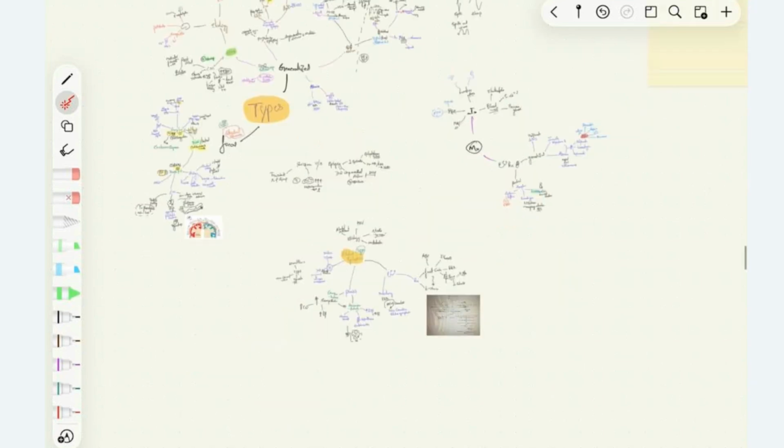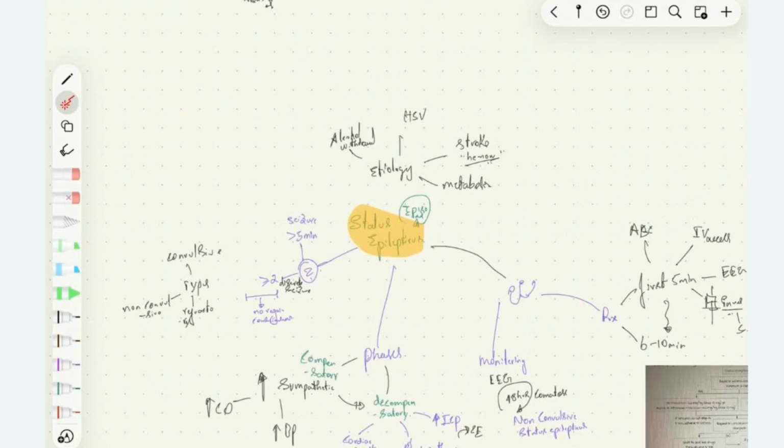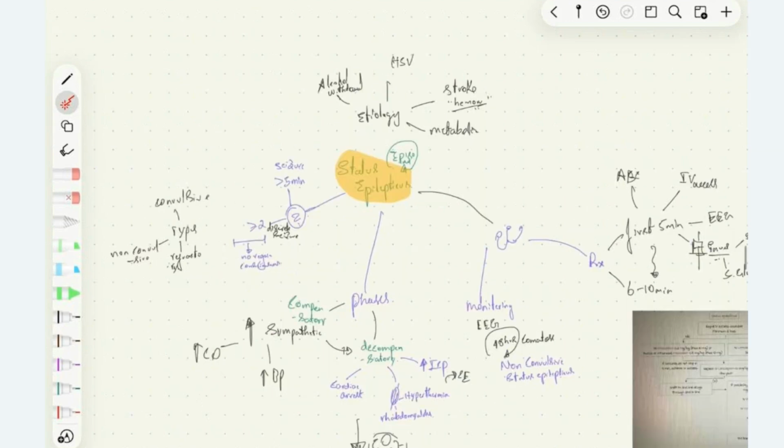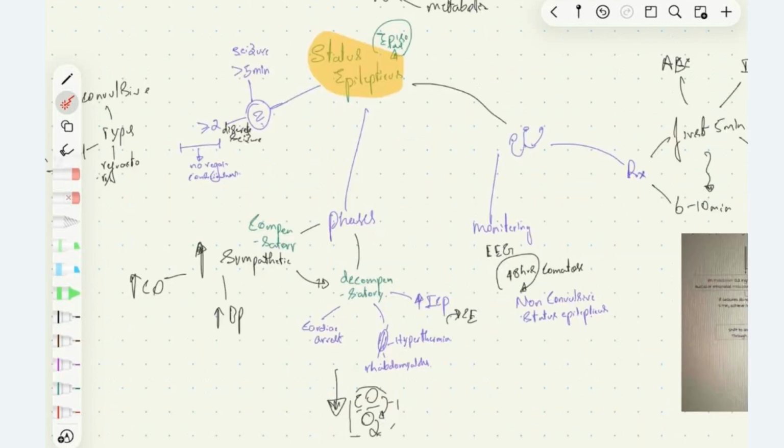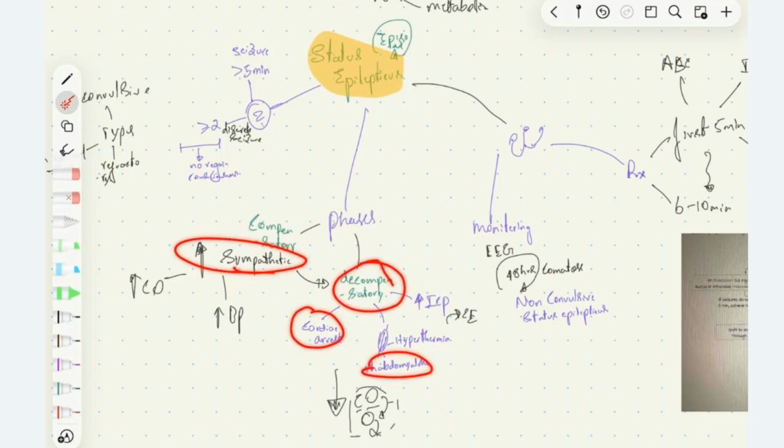Then we saw status epilepticus, where the patient has seizure activity lasting for more than 5 minutes, or if the patient has two or more discrete seizure activities with no regain of consciousness between those seizure episodes, it's called status epilepticus. Some of the causes are alcohol withdrawal, HSV infection, metabolic, and post-stroke. The types are convulsive, non-convulsive, and refractory type. We have two phases, compensatory and decompensatory. In compensatory, there will be increased sympathetic activity. In decompensatory, the patient will have cardiac arrest, rhabdomyolysis, increased ICP.